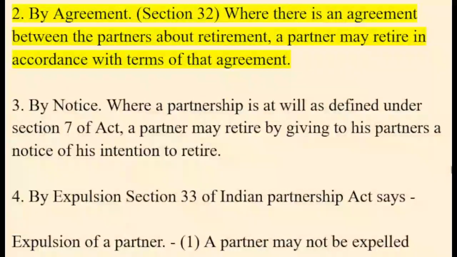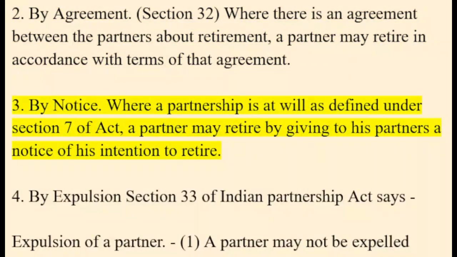By agreement. Section 32. Where there is an agreement between the partners about retirement, a partner may retire in accordance with the terms of that agreement. 3. By notice. Where a partnership is at will as defined under Section 7 of the Act, a partner may retire by giving to his partners a notice of his intention to retire.